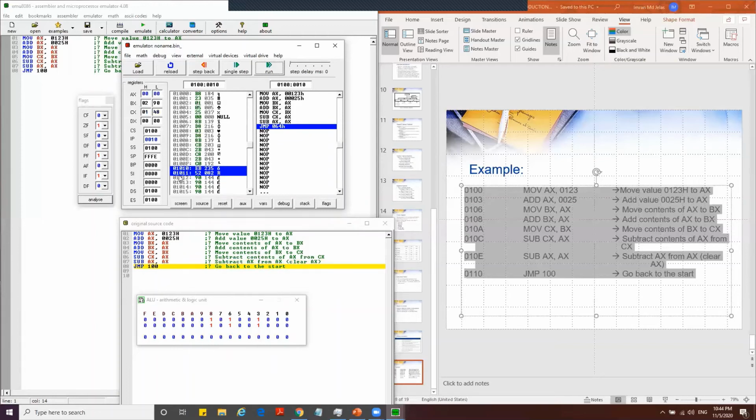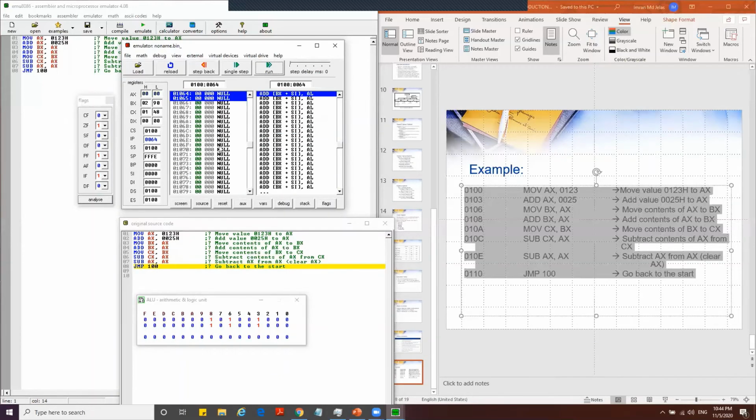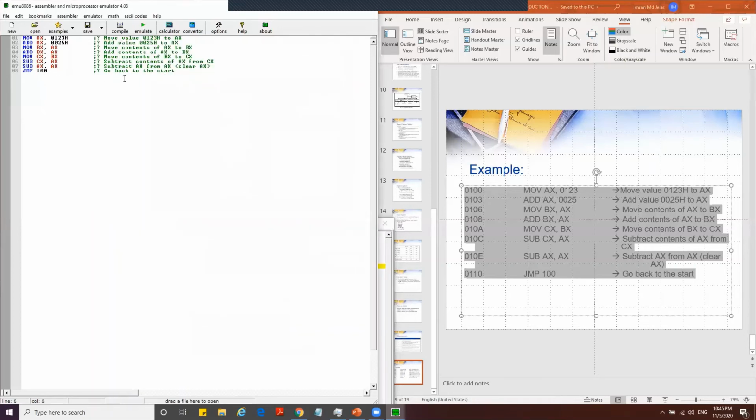So if we jump to 100, now our instruction pointer is at line 10. Line number 10. So if we jump to 100, that means it's going to jump to line number 64 in hex. So that is the first mistake we made. Let's close this one and correct this first. Put an H there, no problem.